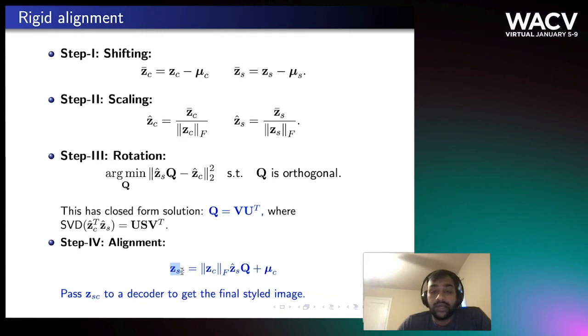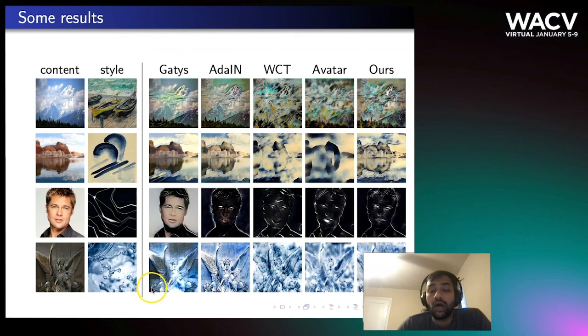That said, let's look at our experiments. As mentioned above, AdaIN is unable to transfer sufficient style patterns, which can be seen in row number 3, where as you can see the style is very poor. On the other hand, both Avatar-Net and WCT do sufficient style pattern transfer, but in that process they introduce a lot of content distortion, as can be seen in the top 2 rows. Especially in this first row, it's impossible to tell the difference between clouds and the mountains. On the other hand, the proposed method not only transfers sufficient style patterns, but also preserves the content structure, as can be seen here.